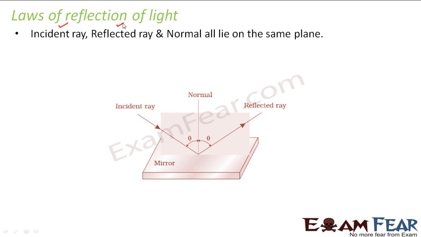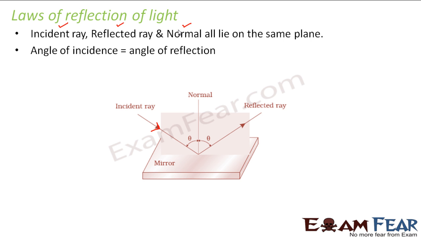So we see that these three things, incident ray, reflected ray and normal, will all lie on the same plane. Here you can see, let us suppose this is a mirror. The mirror is nothing but a boundary, because the ray of light cannot cross the mirror and go to the other side. So here the ray is incident. You can see the arrow which shows that the ray is falling on the mirror. It gets reflected this way, and this is the normal, that is perpendicular to this surface, right? So these three lines will lie on the same plane.